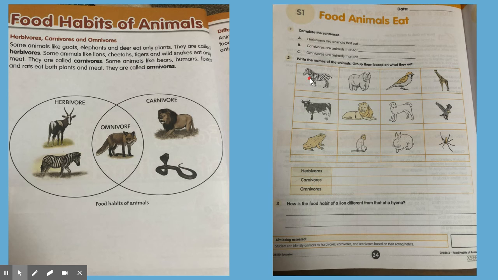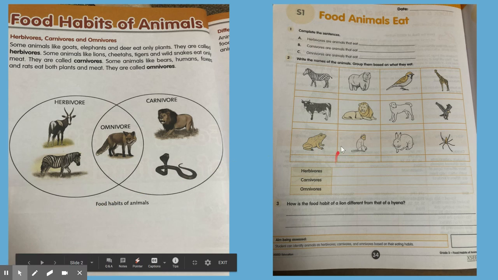So I'll give you one example, that is the first image is a zebra. So what are you supposed to do? You're supposed to write zebra here. And what is a zebra? A zebra is a herbivore. You can see it in the image here. So what are we going to do? We are going to write herbivore, zebra here. So in the same way, you will fill for all the other animals.